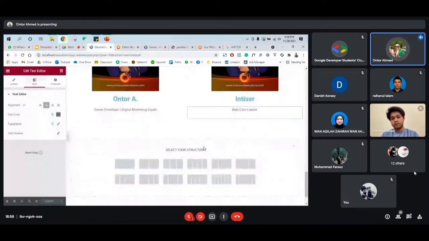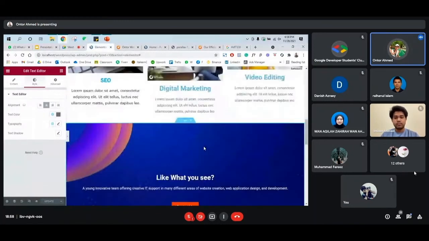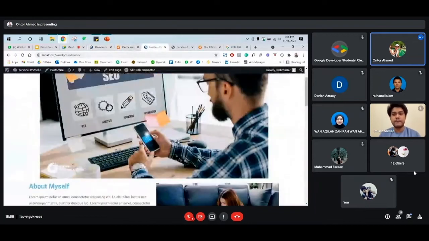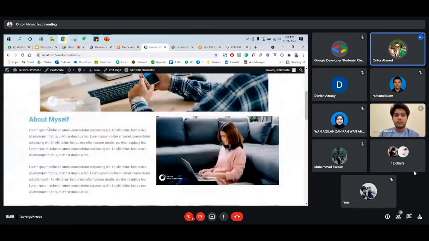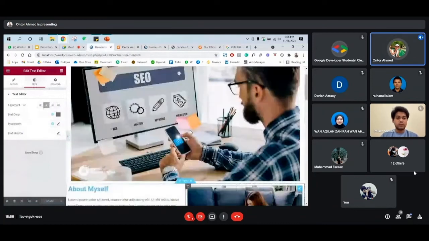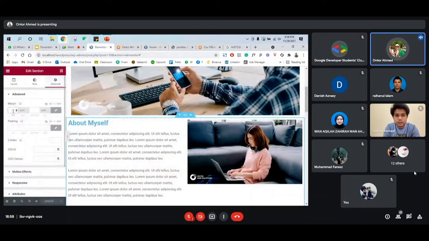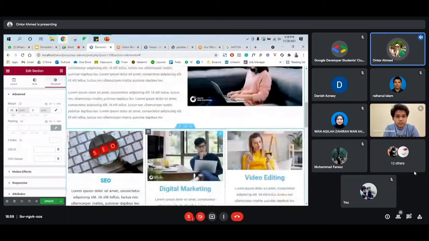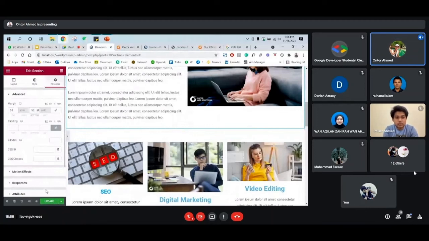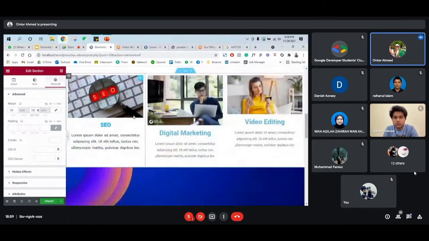So I'll just wait for some questions. If you guys have any questions, you can ask me too. Now let's say, for example, how can we make some space over here, because it's touching the edge of the top header. Just go to that section, Advanced, and if you want to add some space on top, just add some space on top. If you want to add some space on the bottom, just add some space on the bottom. It's very simple. You can change the text color as well, the way you want.